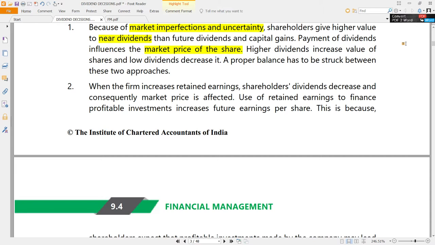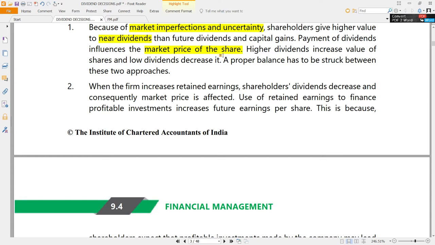According to that, in reality, they will prefer dividends because they need money now. If anybody is given an option to get money now or in future, everybody prefers now. Dividends are given by the company to the shareholders now. So shareholders will prefer that naturally. They don't want to wait for the future excellent, fantastic days that are going to come. They want things to be delivered to them now. Usually that is the general mentality of people. So that is why dividend policies will have an impact on the market price, and market price is nothing but wealth. That means dividend policies have an impact on wealth maximization also.